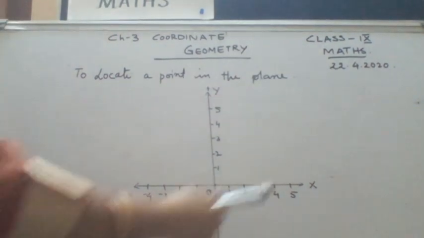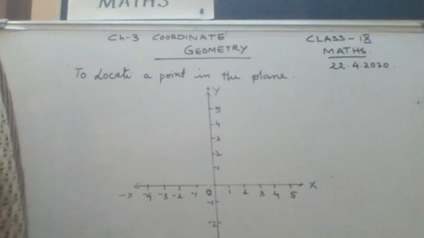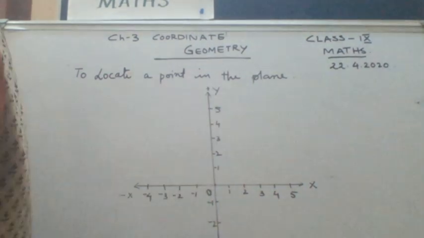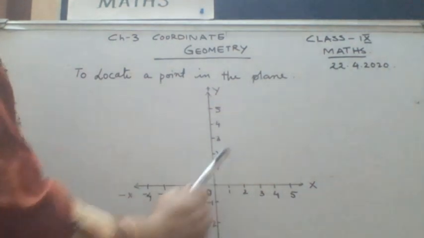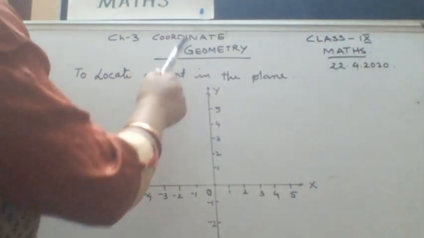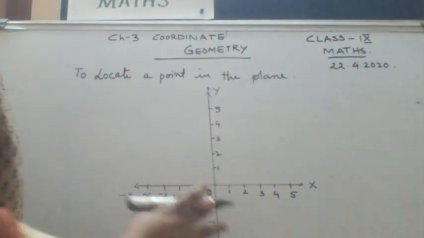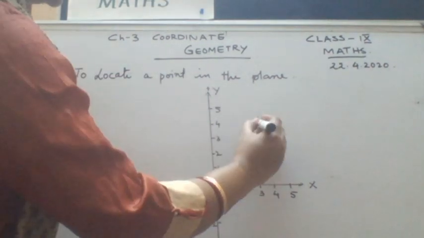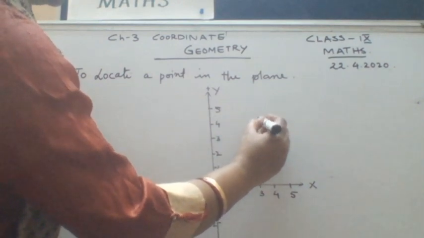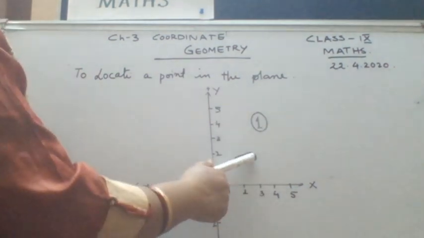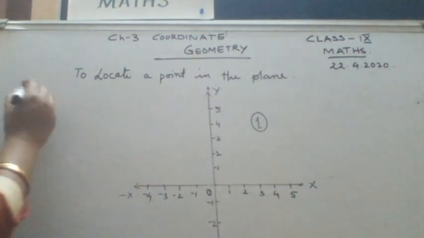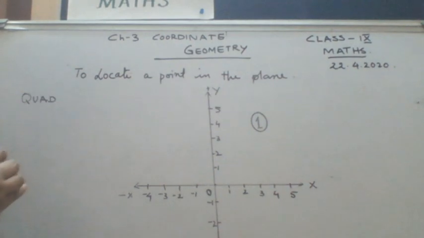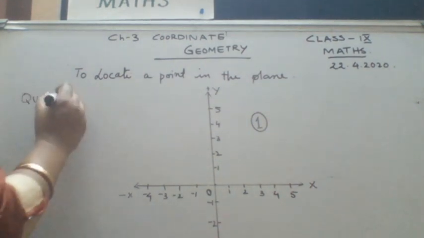Okay, now in this way this plane is divided into 4 parts: 1, 2, 3, 4. This is how we generally count. But when you are studying coordinate geometry, you need to number your planes in this manner. See, this is said to be the 1. These 4 parts are called quadrants. Please note down the keywords of today's class. This is your quadrant.